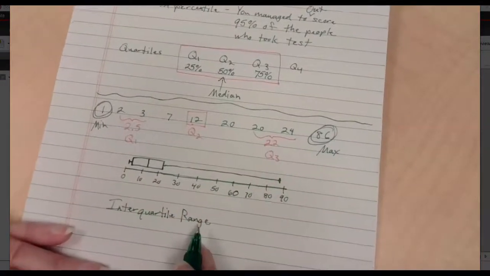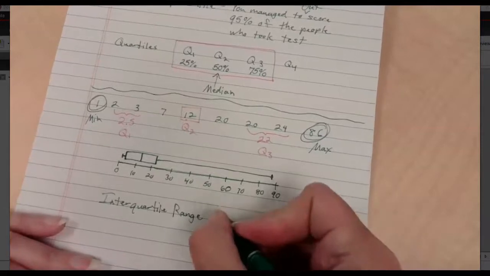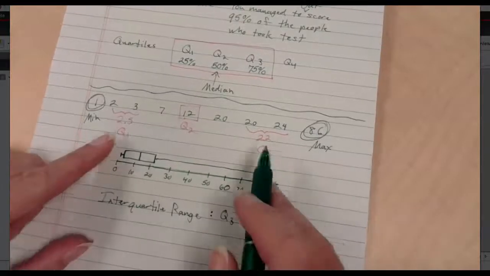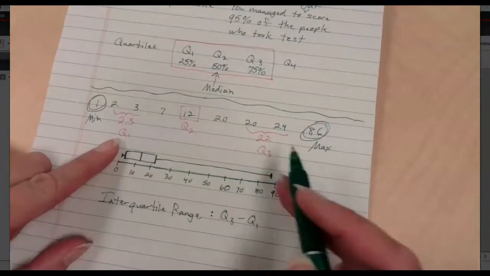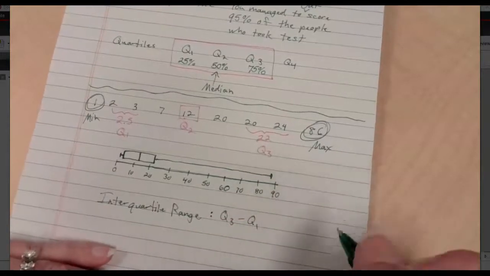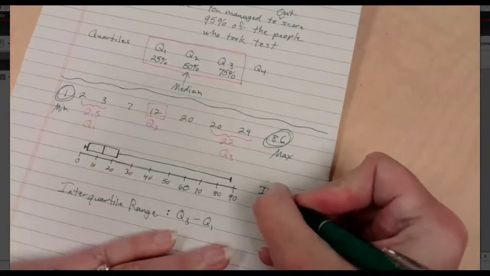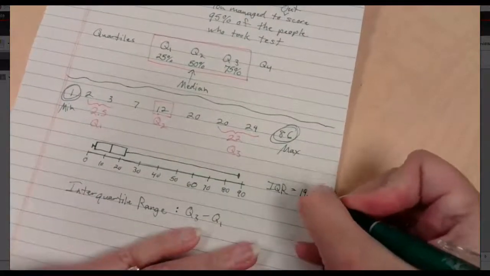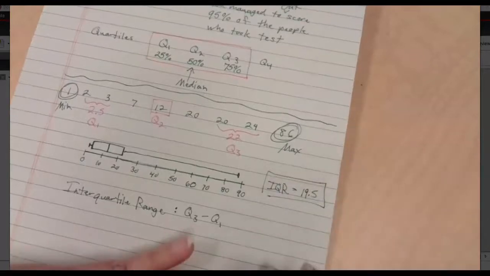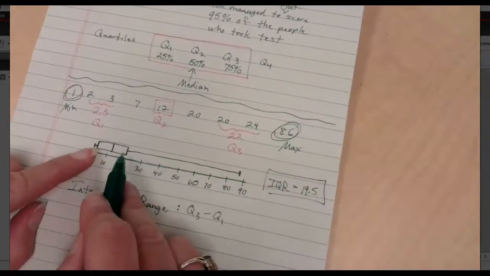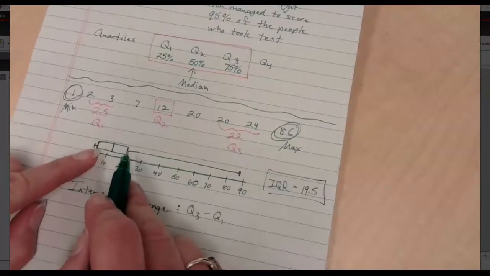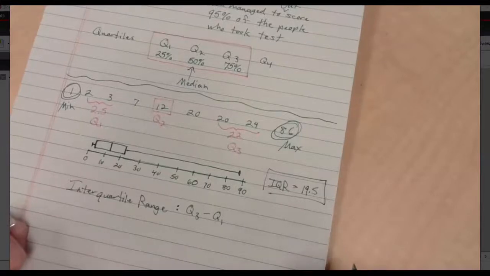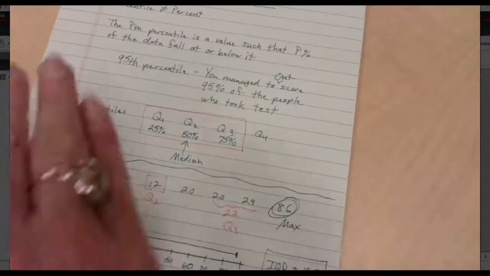It's a range, but we're just saying this is our distance from Q3 to Q1. So in this case, my Q3 was 22, my Q1 was 2.5. So for this particular data set, it has an interquartile range of, let's see, 22 minus 2.5 is 19.5. So this set has an interquartile range of 19.5. We're saying that half of our data, the center-ish half of our data, is right around a range of 19.5 for the spread.